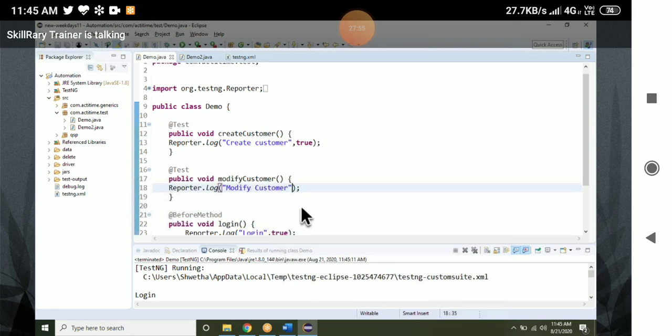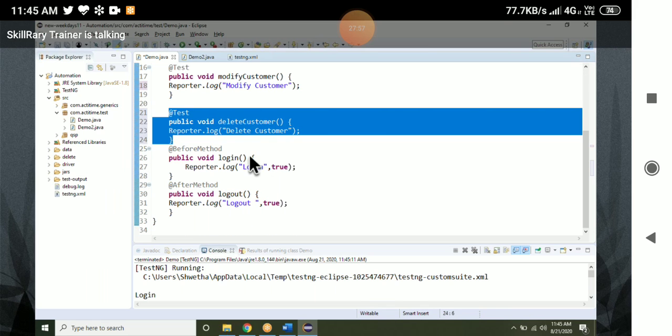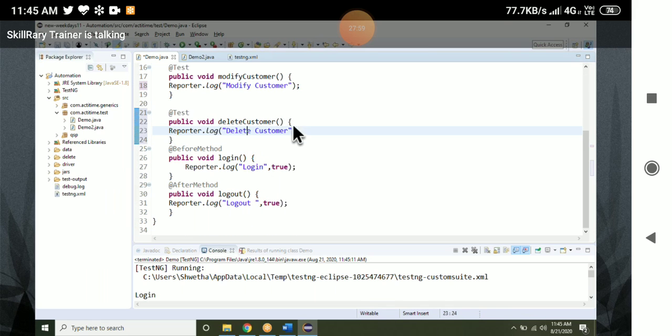Now I will add delete customer also. Let me add delete customer. Now I have added delete customer also. I will give true for this. Now you tell me what the output is.